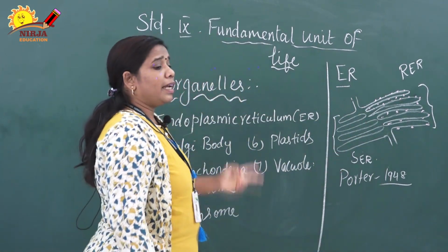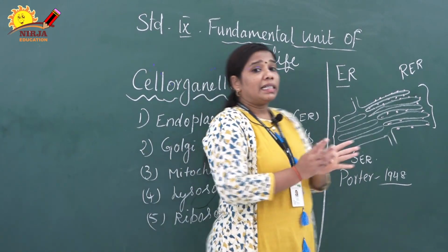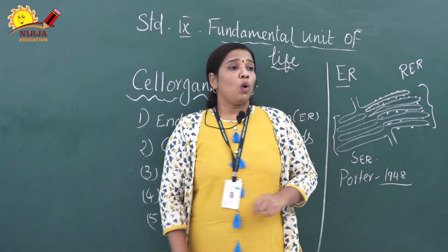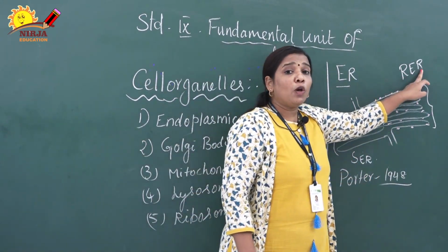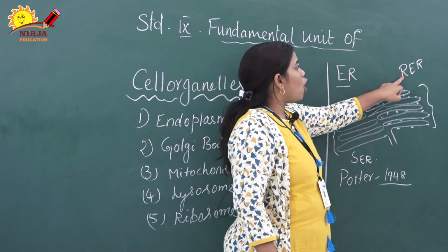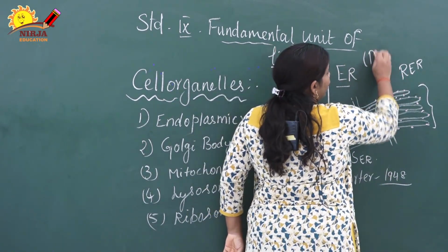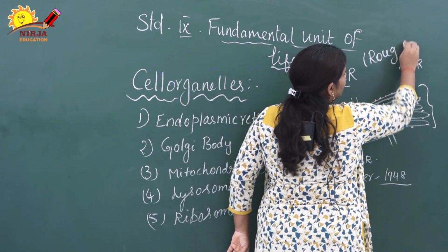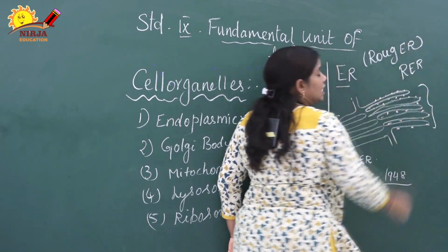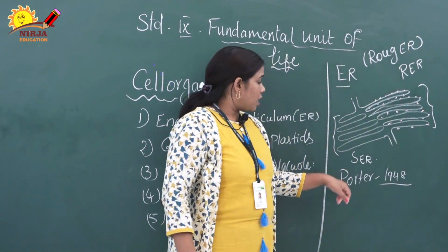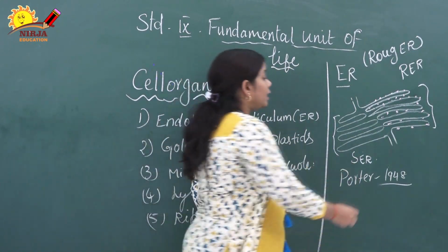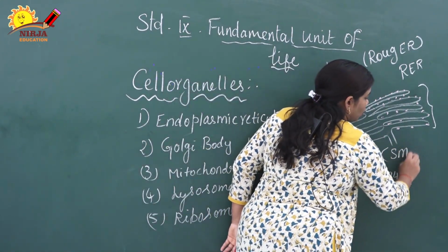Then the endoplasmic reticulum is classified into two types. One is rough endoplasmic reticulum. This is R for rough. Rough endoplasmic reticulum, rough ER, RER. The second one is SER, that is smooth endoplasmic reticulum.